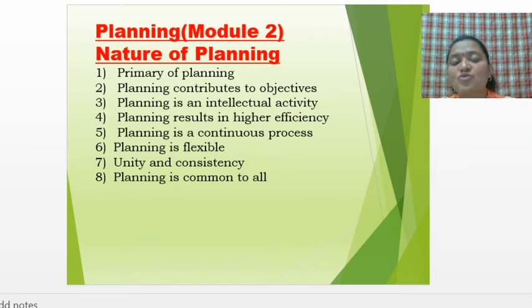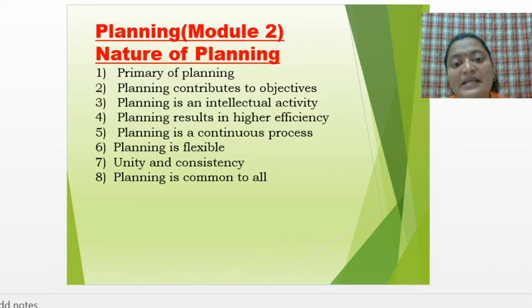Now many a time, whatever plans we or the organization frame, it doesn't mean that the plans are always successful. Many a time the plans may fail also. So how can planning be intellectual? The manager should plan properly and be intelligent enough to draft a proper plan.